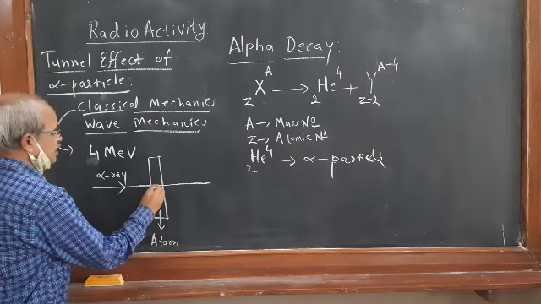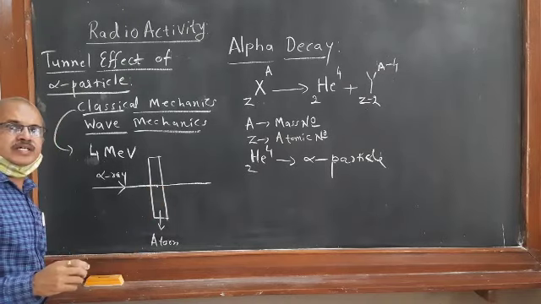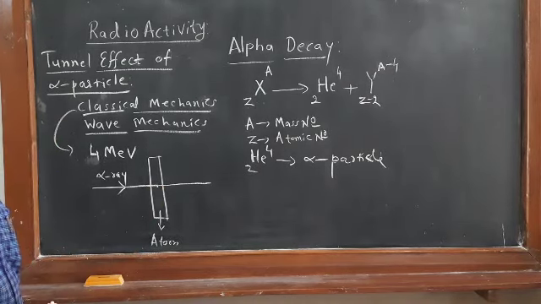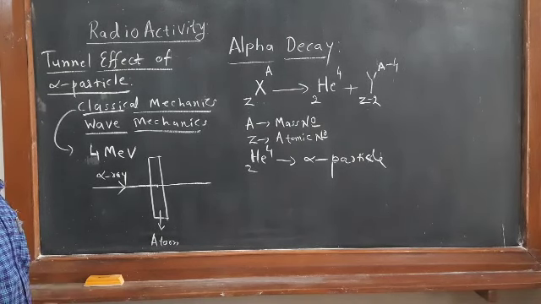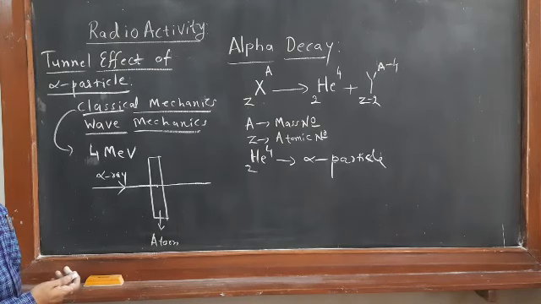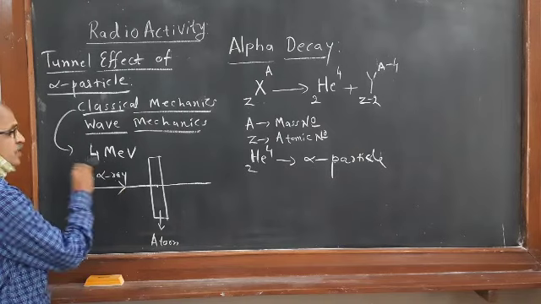An atom consists of a nucleus, which has positively charged protons, so the nucleus is positively charged.